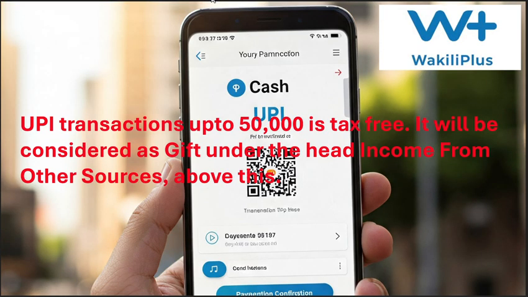Now, we have already discussed the e-wallet or UPI transactions, and as I have explained, up to 50,000 rupees it is tax free. Above that amount it will be considered as a gift under income from other sources.